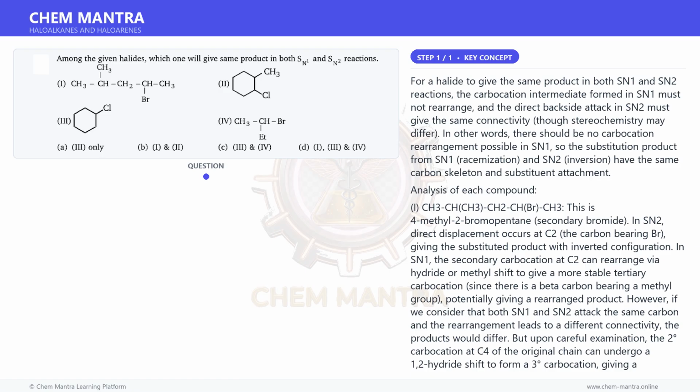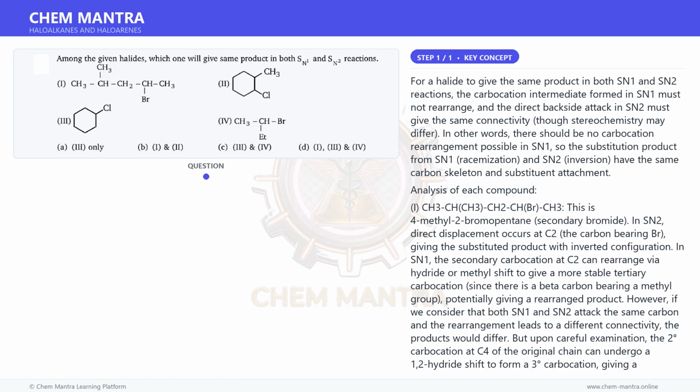However, if we consider that both SN1 and SN2 attack the same carbon and the rearrangement leads to a different connectivity, the products would differ. But upon careful examination, the 2 degrees carbocation at C4 of the original chain can undergo a 1,2 hydride shift to form a 3 degrees carbocation, giving a rearranged product.